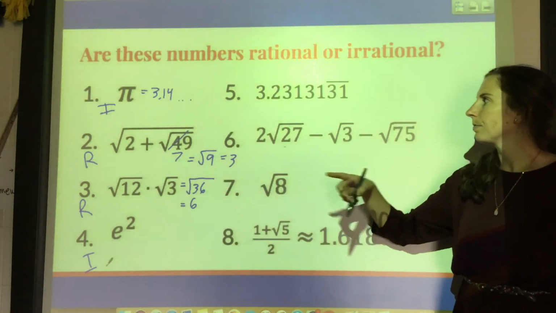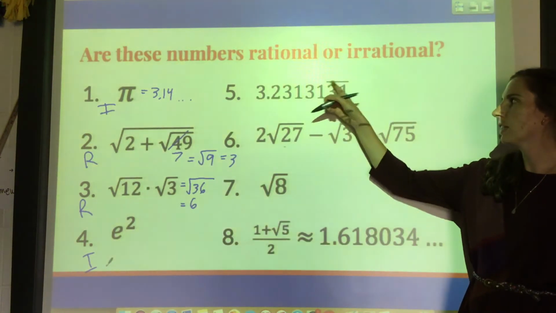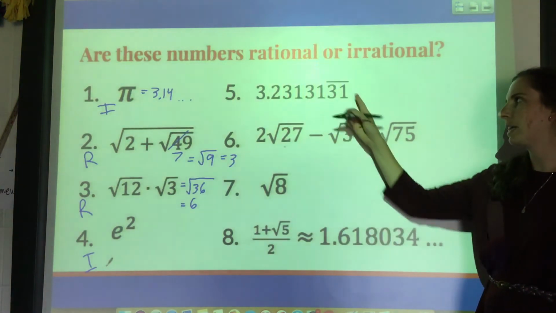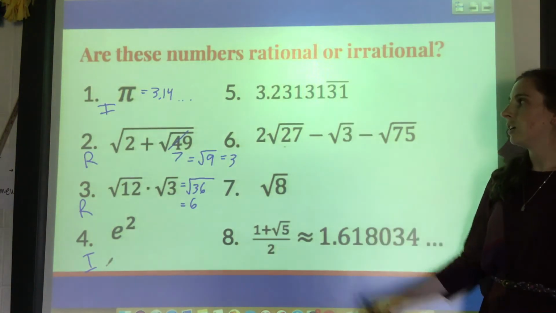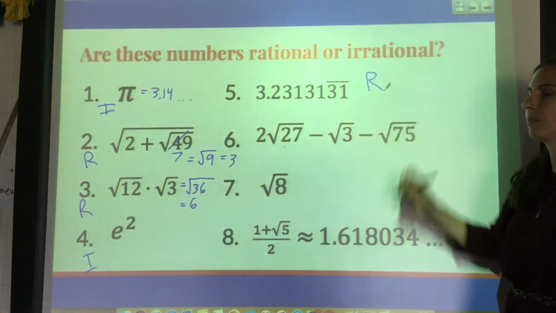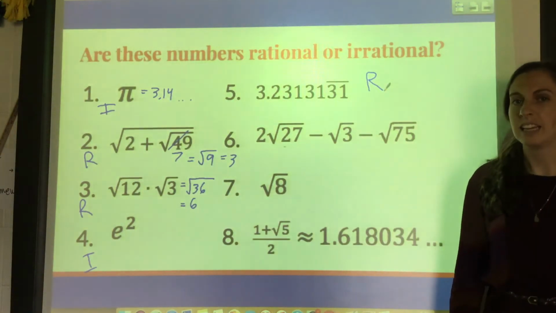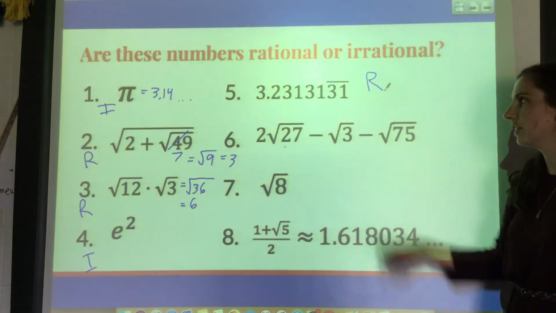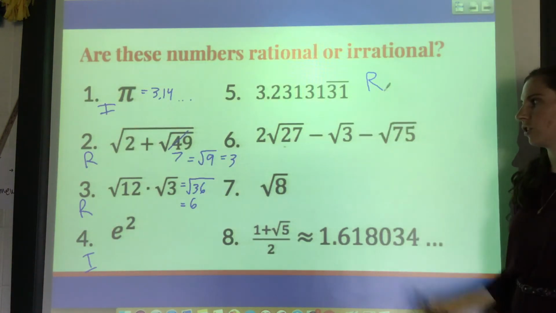This one, when we put the little line above it, remember that means it repeats forever. So since this repeats forever, that makes it rational. If a decimal ever repeats, it is rational. Even if it goes forever, it's still rational if it repeats.